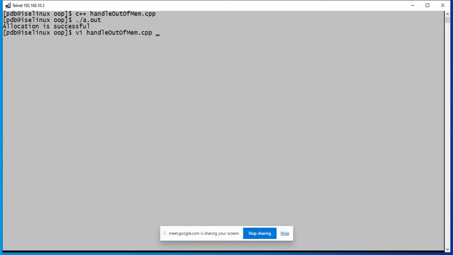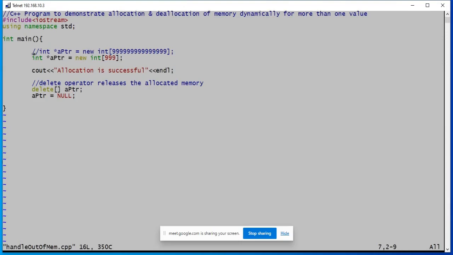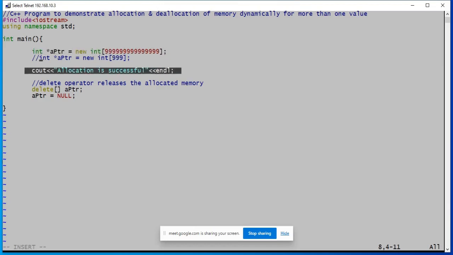Now let's change it. Let me uncomment this and comment this one. Now it's not in terms of 1000, it is way too much memory when you compare with the earlier size. So if this is not allocated, do we get this success message? Let's check. What happens if so much memory is not available?